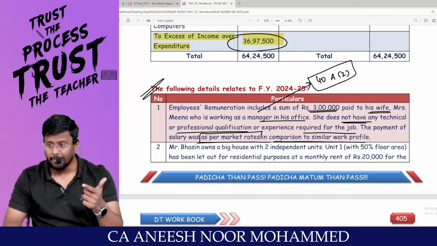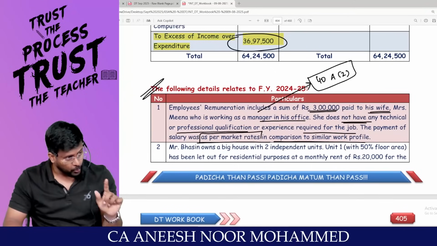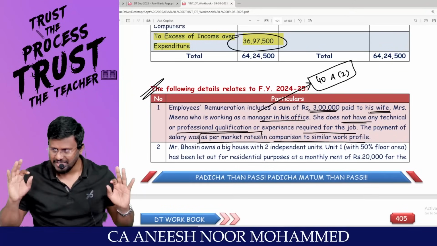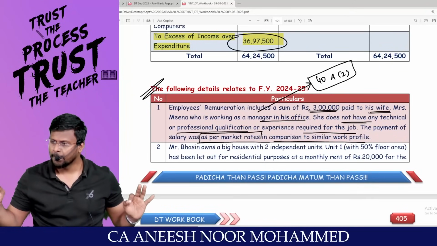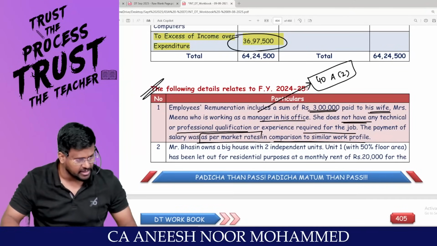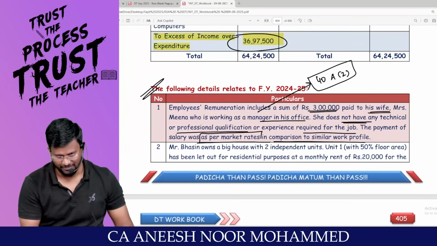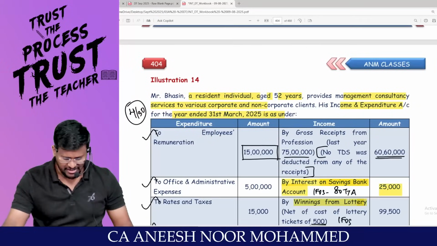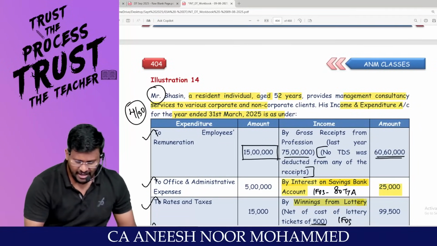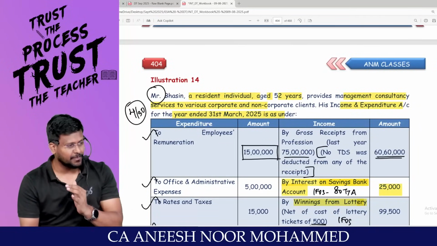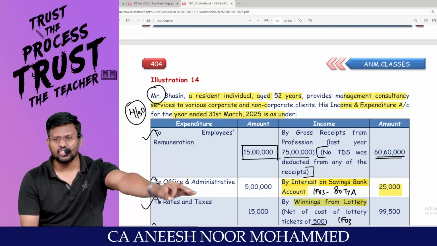Some students will add back this 3 lakh. Some students will not add back, saying that nothing has been paid in excess of the market price. But the problem, I will tell you, clubbing provisions will be applicable. What clubbing provisions are saying is that Mr. B is the owner of this entity. That means he has substantial interest.